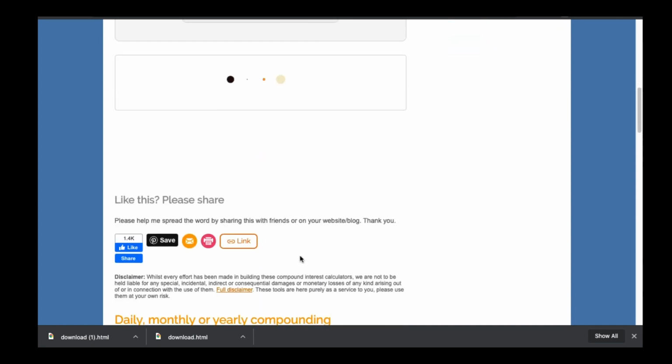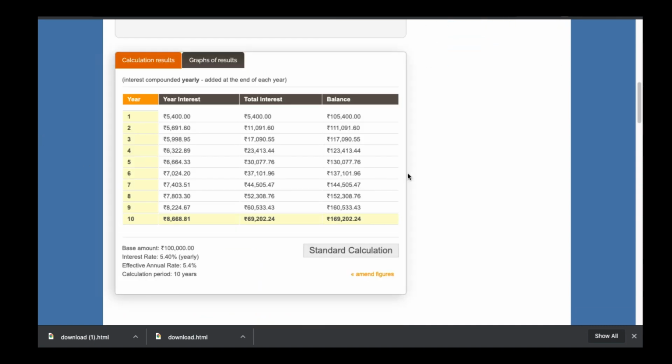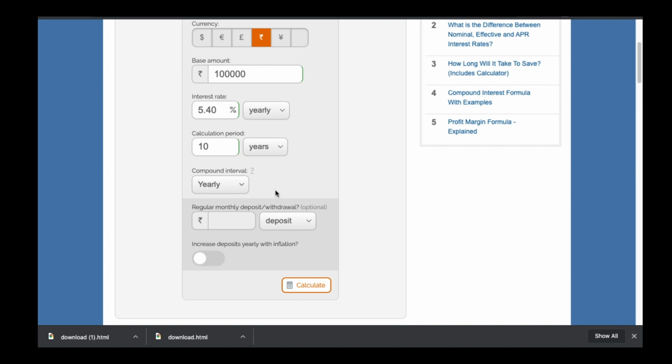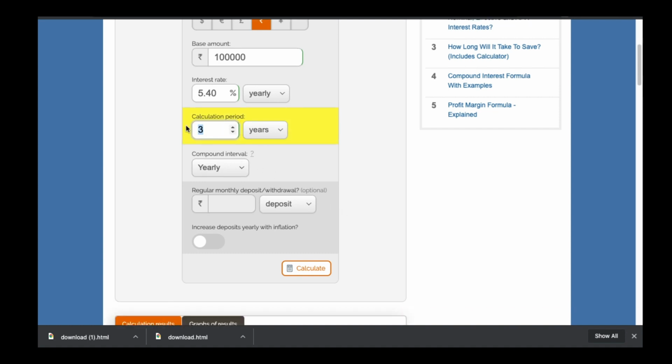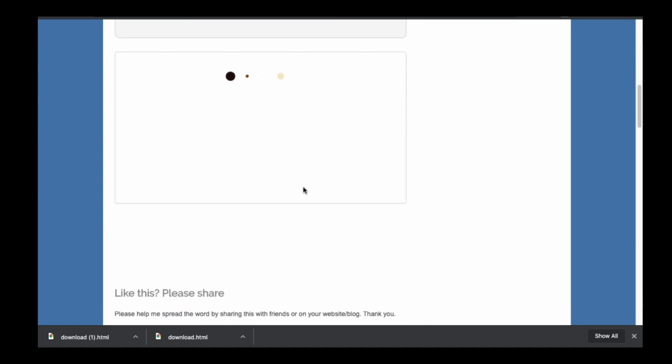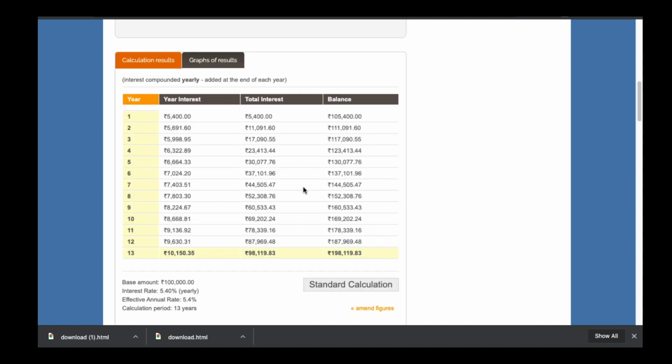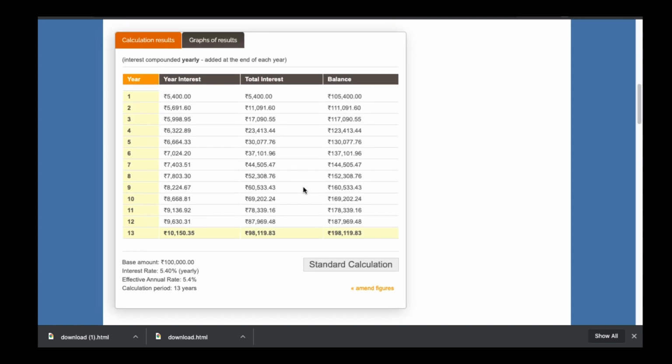Now click on calculate. See here, after 10 years you are getting a return of 69,000 rupees and our total amount will become 1,69,000 rupees. So it is not doubling even after 10 years. So I'm adding another 3 years here, so overall it will become 13 years. Now I am again clicking on calculate. So after 13 years our amount will become 1,98,000 rupees. So it is almost 2 lakhs. Our amount is almost doubled.